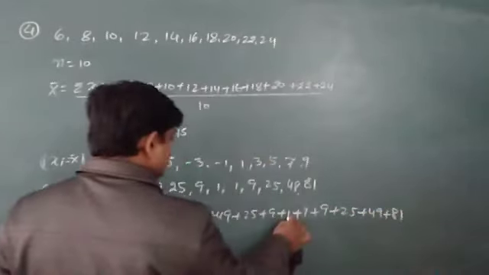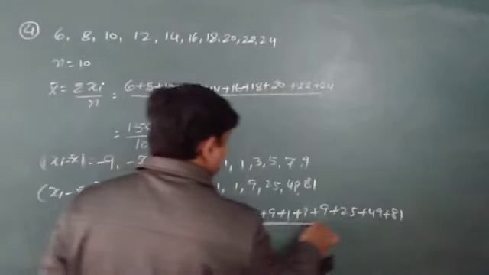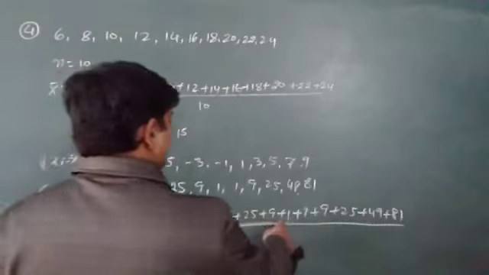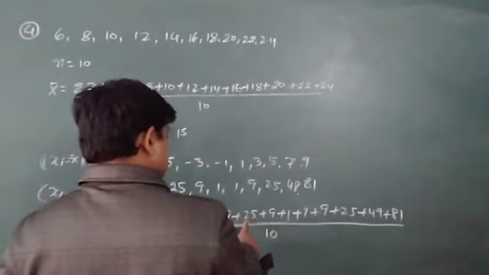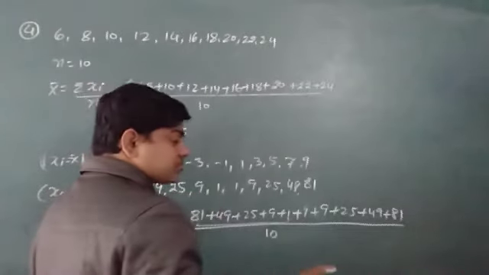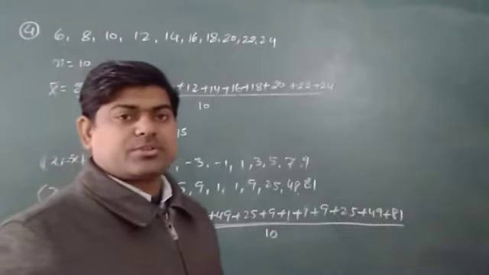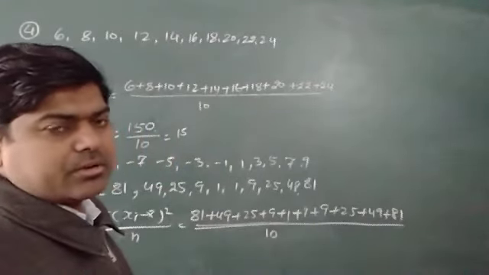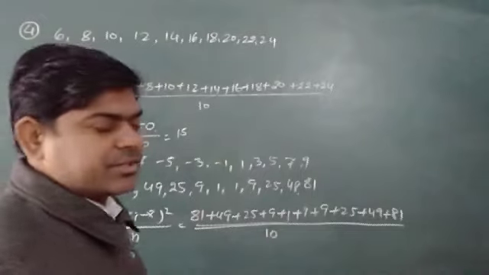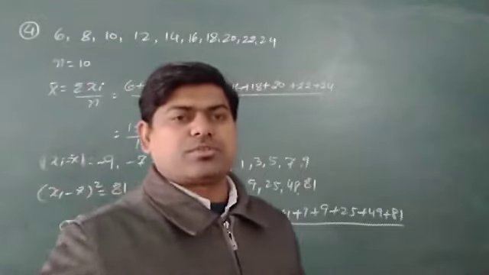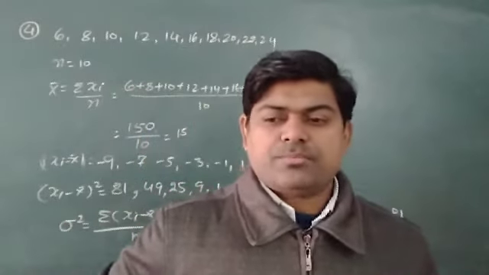I add these once, and then two times this will be the whole. So 9 plus 1 is 10, plus 25 is 35, plus 49 is 84, plus 81 is 165, and 165 into 2 is 330, divided by 10, that is 33. It will be the variance, and the square root of this will be the standard deviation.